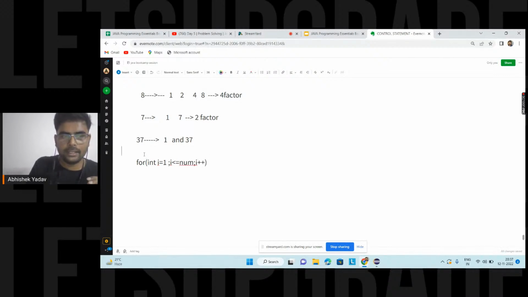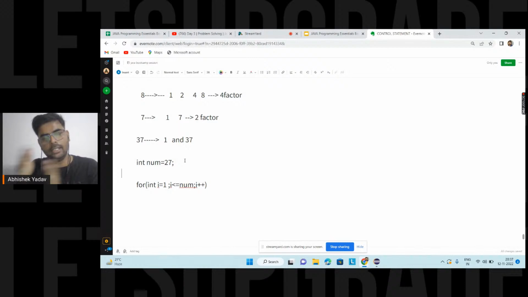And here let's take the number, int num is equal to, let's suppose, 27. Int num is equal to 27, and here you are saying, hey, I am going from 1 till 27.